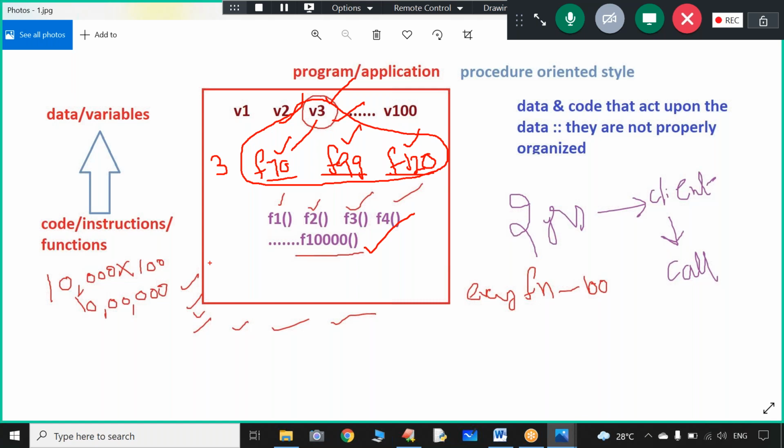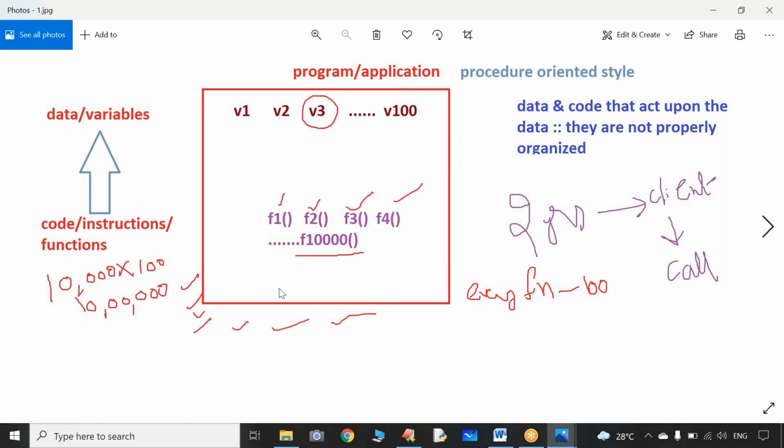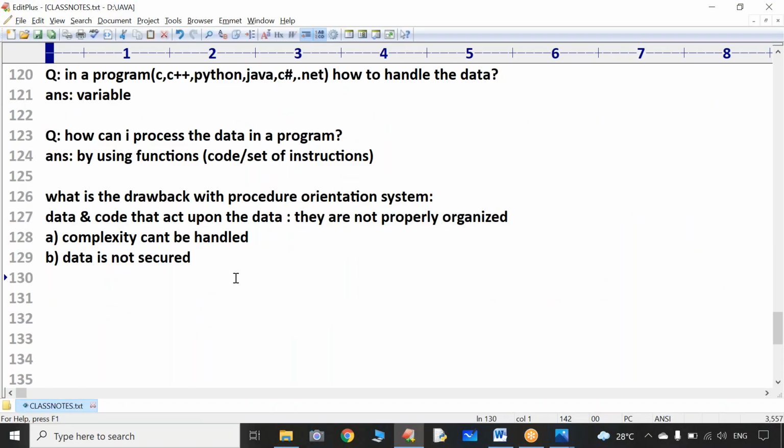Now I am able to handle if something went wrong in a simple way or not. Yes, it is possible. How is it possible? Because we are clubbing the data and eligible code that act upon the data. That concept is nothing but encapsulation.